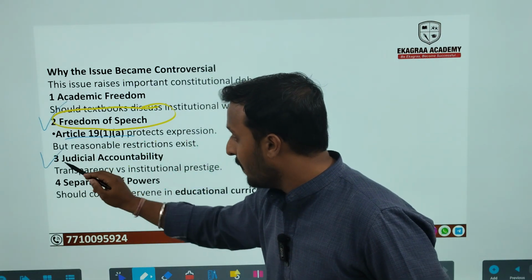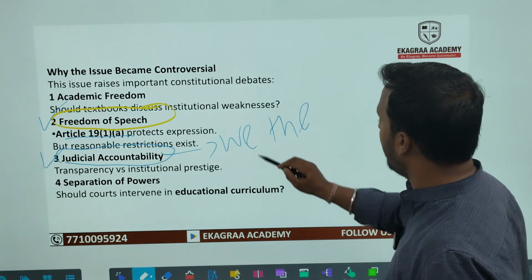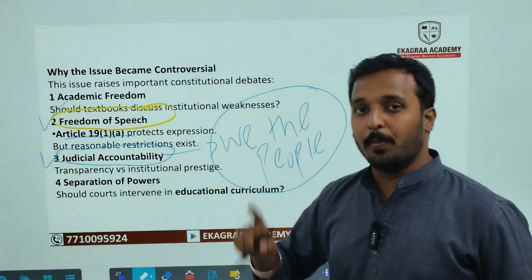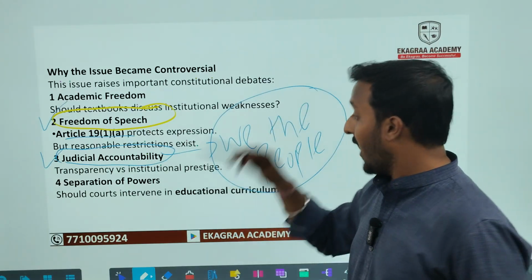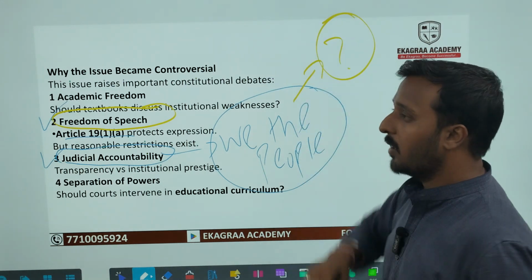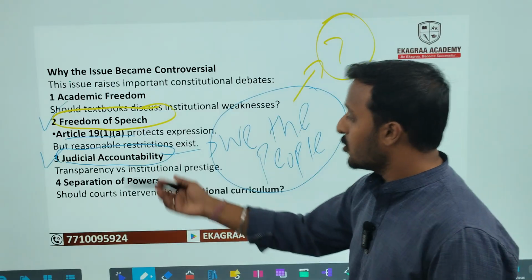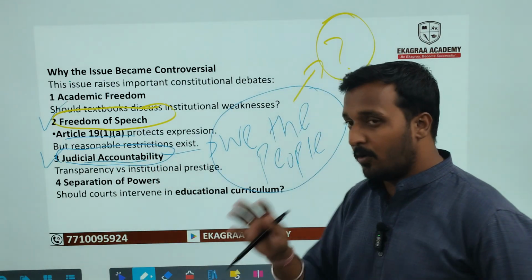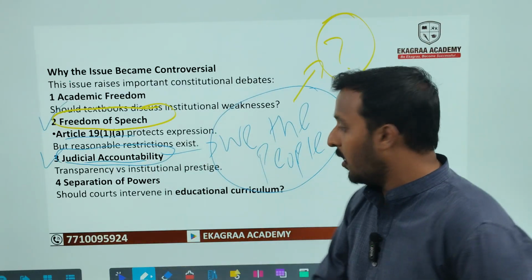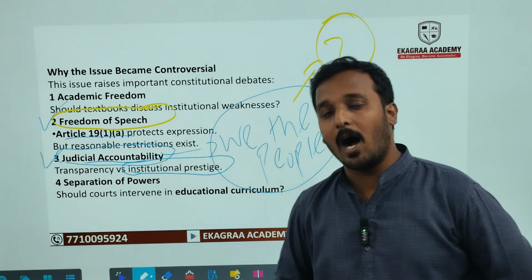As well, remember, in India, ultimately, as per the Preamble, who has the power? We the people. They are supreme, not the court, and the court is actually accountable towards them. So if these people ask a question and the court responds with its contempt power, we are reversing this. So to ensure judicial accountability, we need to make sure the court uses it rationally, but also that institutional prestige is not harmed.